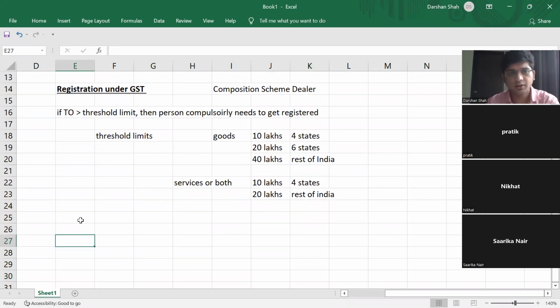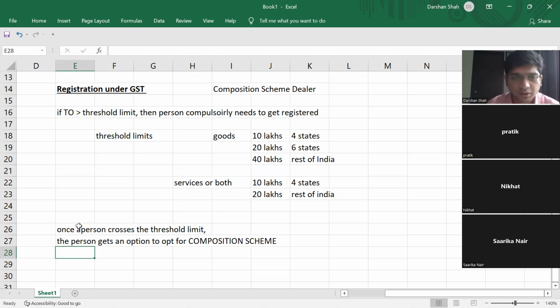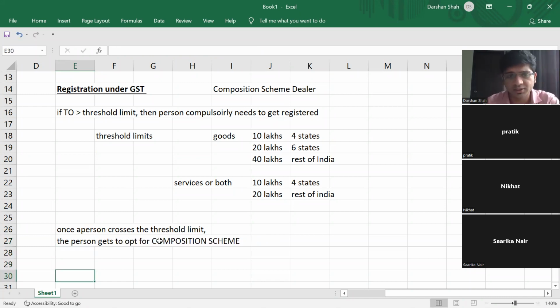Now, once a person crosses the threshold limit, the person gets to opt for something called composition scheme.